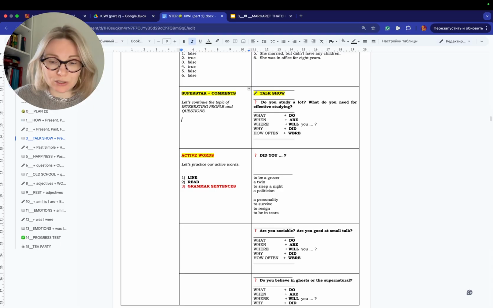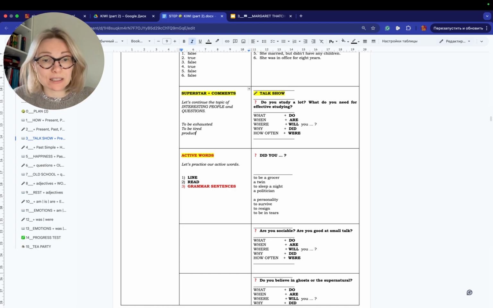And when I prepare that lesson, for example, I can also put down here "exhausted" and "tired". Maybe the students will need it. For example, "productive", maybe they don't know this word, okay? And you write these words, and in that case you already have them in your collection. So after every question you have active words. In comparison with just discussion, when there was the text, you already have the words from the text.